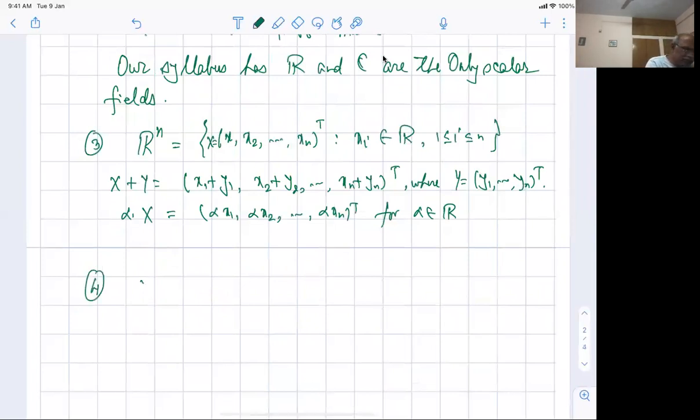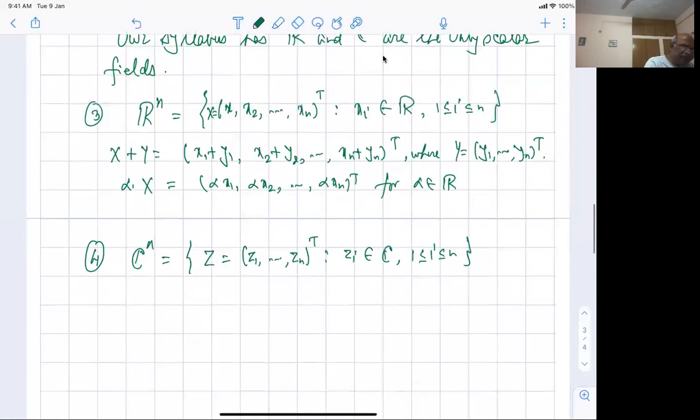Another example is Cn, complex numbers. So I have z here, which is z1 to zn, and each zi again belongs to the complex numbers, 1 less than or equal to i less than or equal to n.